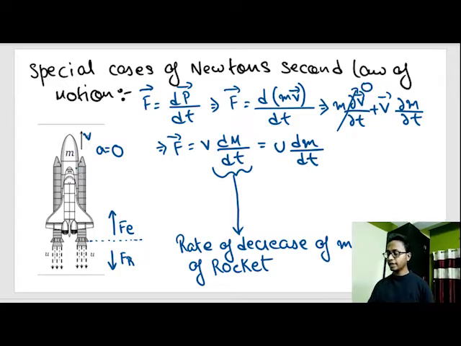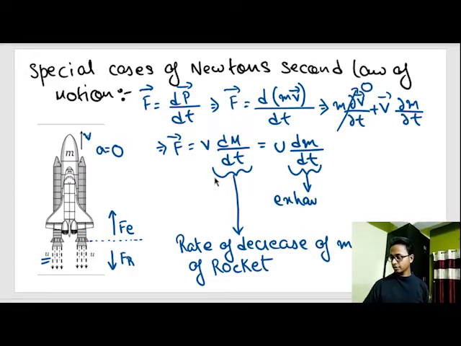So we can say that u, the velocity of exhaust gas, into rate of ejection of exhaust gases, is equal to v, the velocity of rocket, into rate of change of mass of rocket. This dm by dt is nothing but exhaust flow rate.